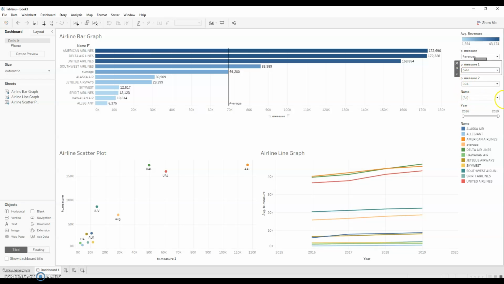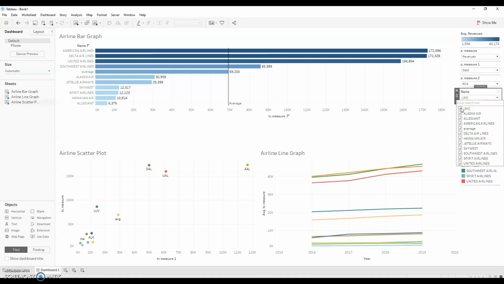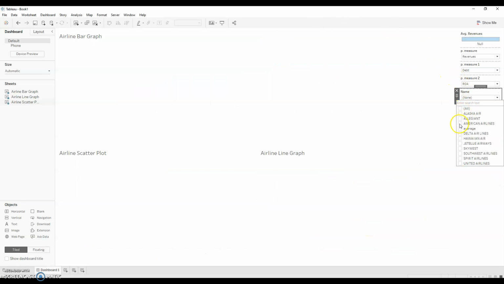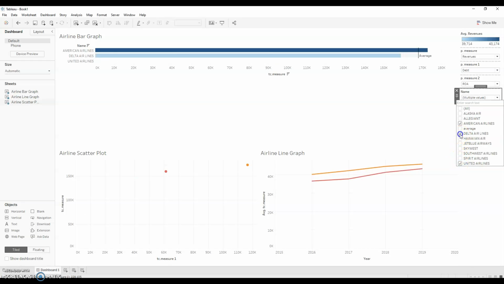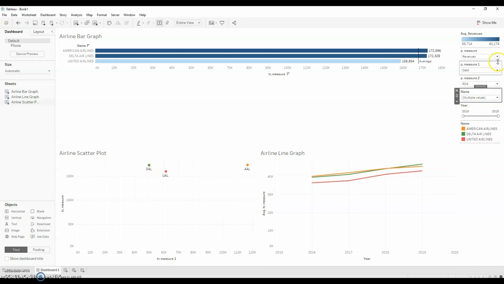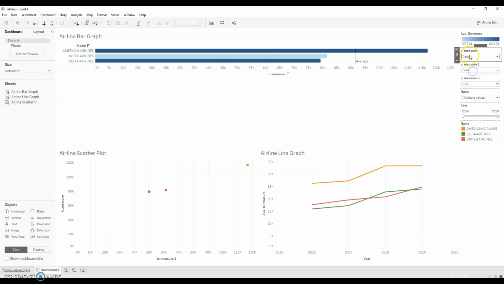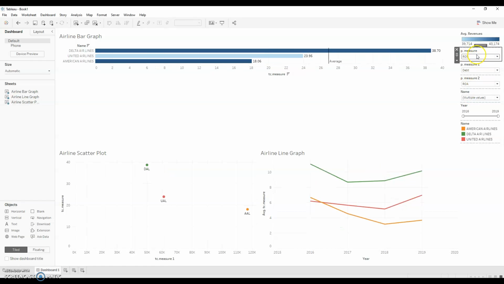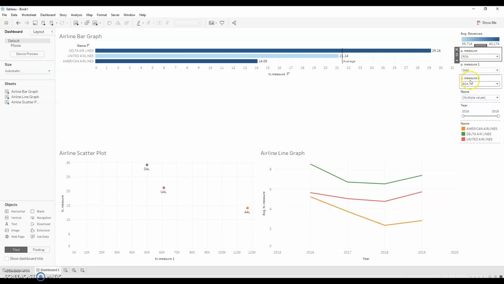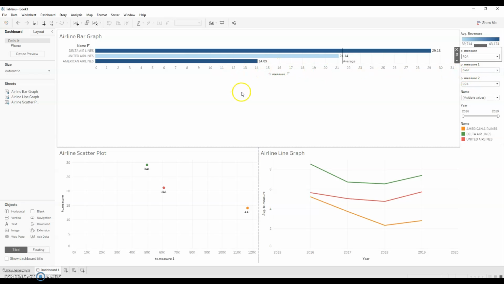Another feature that I can use on this is I can just compare specific airlines. So for me, American Airlines, Delta Airlines, and United Airlines are going to be better to compare because they have similar numbers. So if we change that and we select American Airlines, United Airlines, and Delta Airlines, we can just compare these three so we can see how they compare in the market. So we can change this to debt, to return on sales, return on assets. So we can do all that. We can change it around so we can better understand how we compare with specific competitors in the market rather than just the whole market in general.